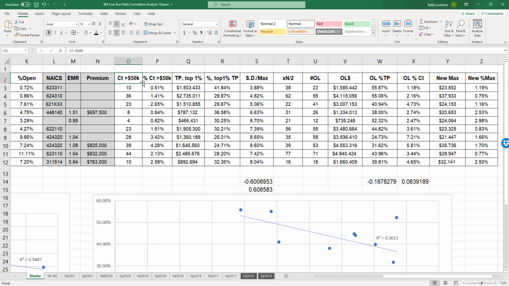Then I've got the count above 50. This came from the distribution. We only had 10. It's a low number compared to the others. So we don't have a lot of high numbers, though we have the highest, as you can see, so that means it's more extreme. And that's actually the definition of extreme. And that makes it a little bit more difficult. And of course, it readily identifies maybe just a few outliers versus a bigger group. We'll see, though. This is the percent of count above 50. We're at 2.6%, about the 4th or 5th highest.